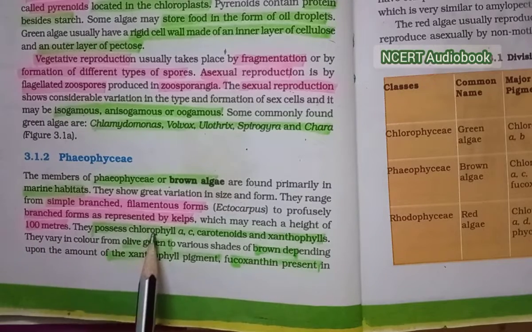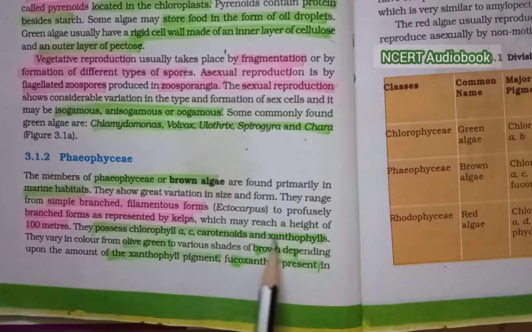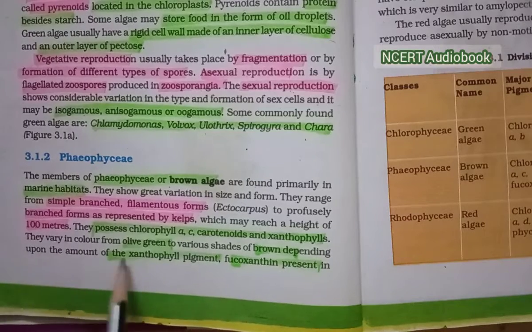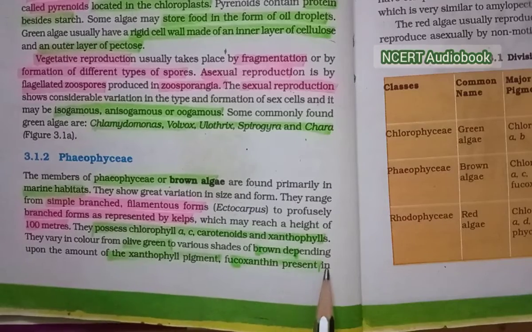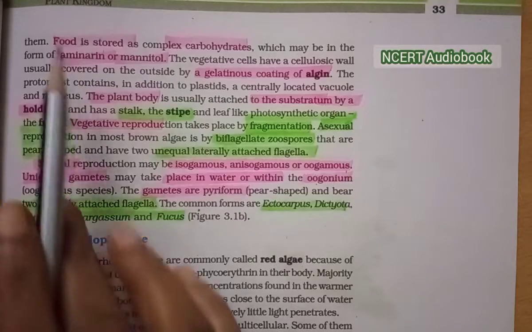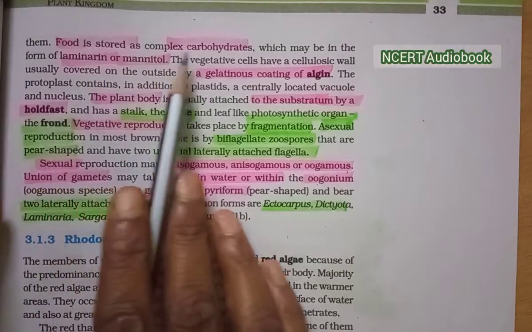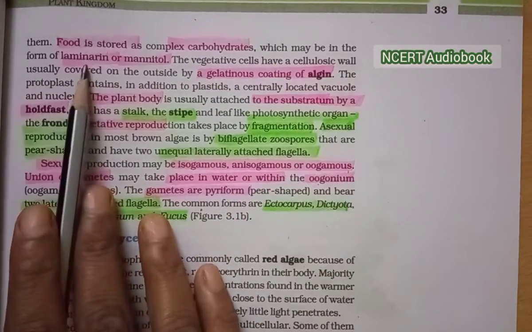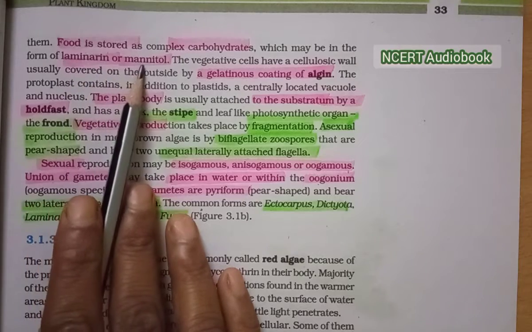They possess chlorophyll a, c, carotenoids and xanthophylls. They vary in color from olive green to various shades of brown depending upon the amount of the xanthophyll pigment fucoxanthin present in them. Food is stored as complex carbohydrate, which may be in the form of laminarin and mannitol.